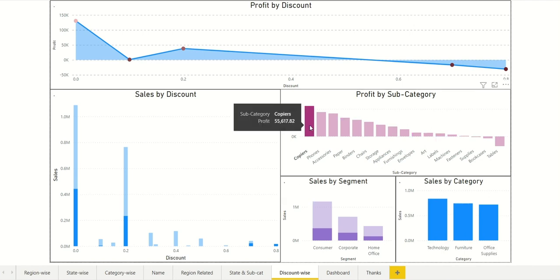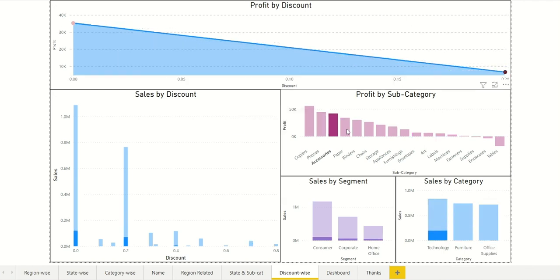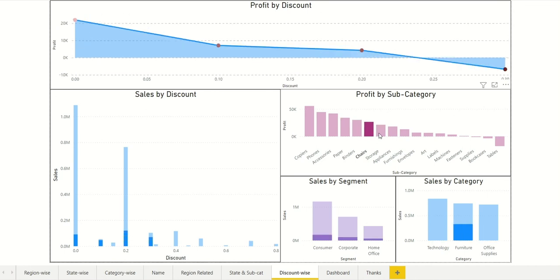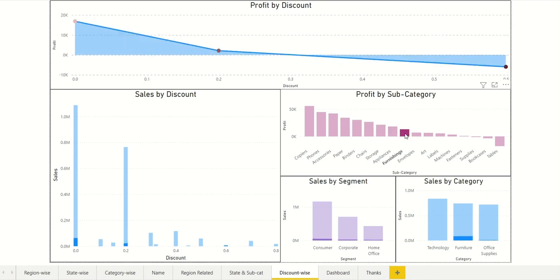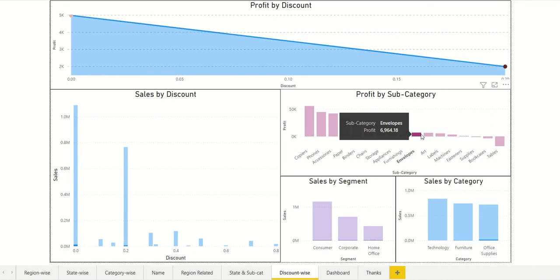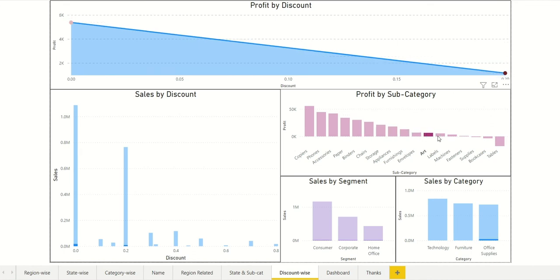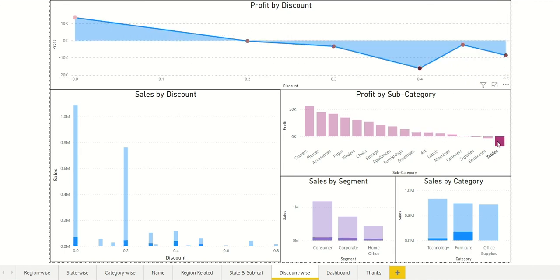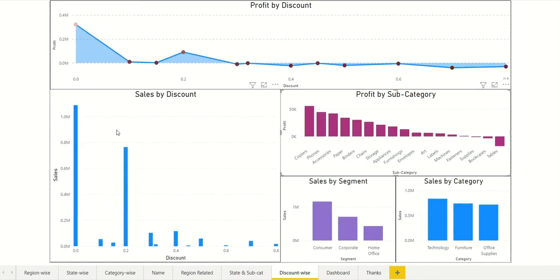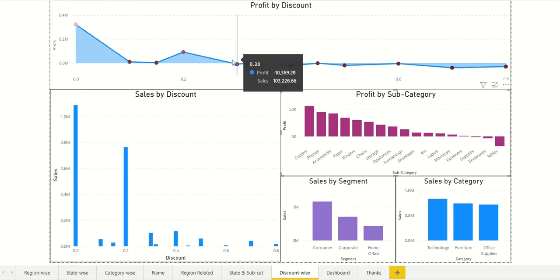For each subcategory also we can check. Overall, we can see that at 0.2 the sales are high and also profit is high, so we can conclude that when the discount is greater than or equal to 0.3 there are chances of loss.